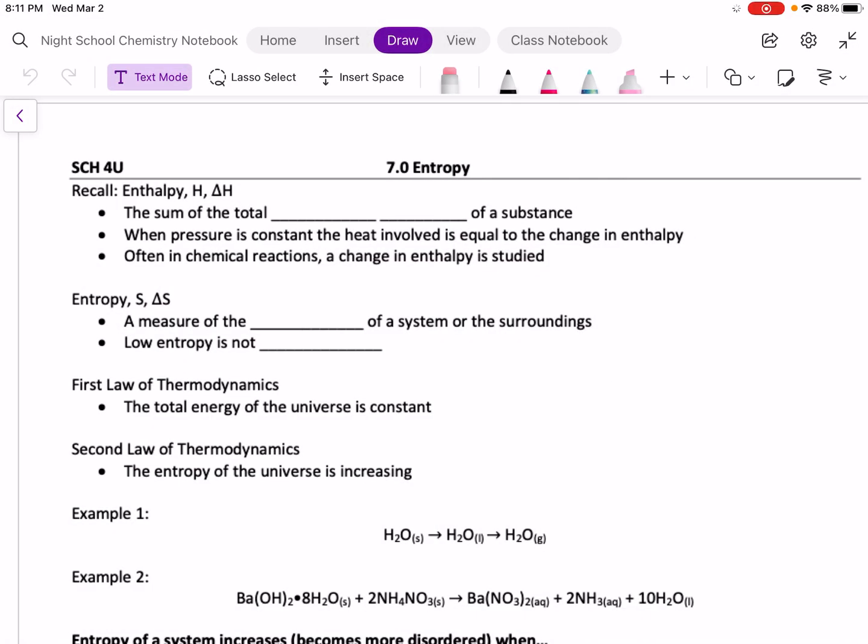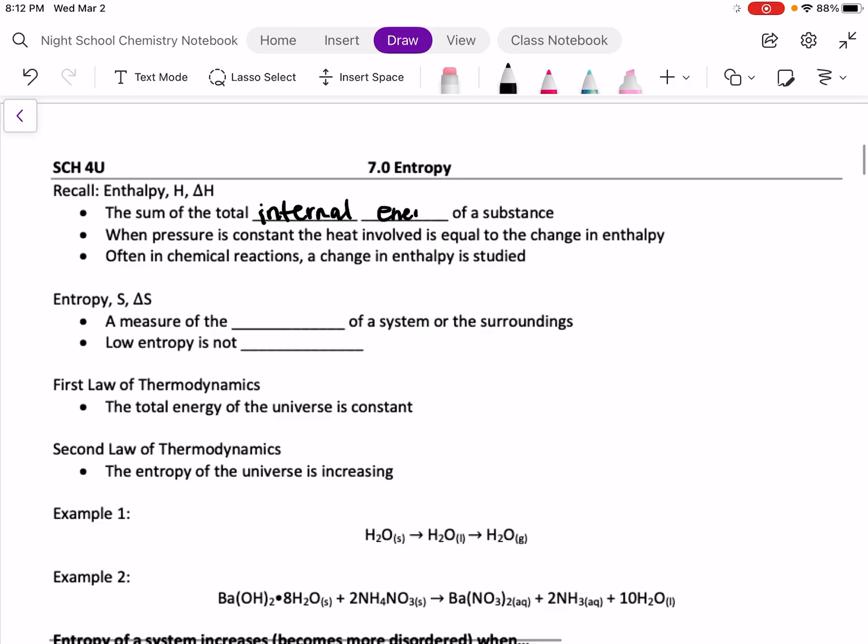In this video, we're going to talk about entropy. Before we do that, let's recall Chapter 5 where we discussed enthalpy, which is the sum of the total internal energy of a substance. When pressure is constant, the heat involved is equal to the change in enthalpy.